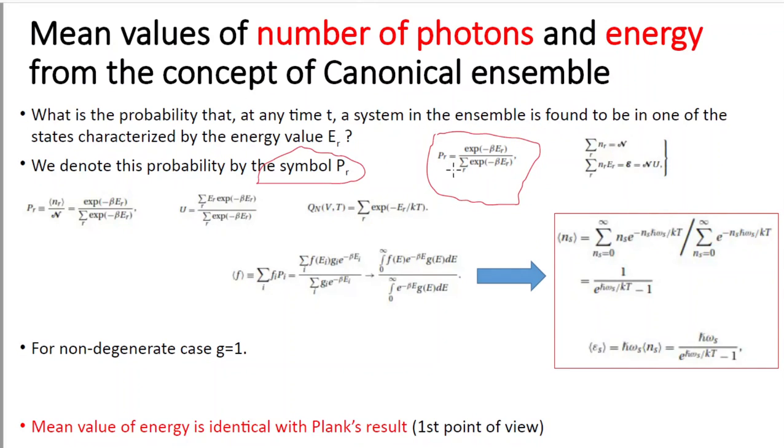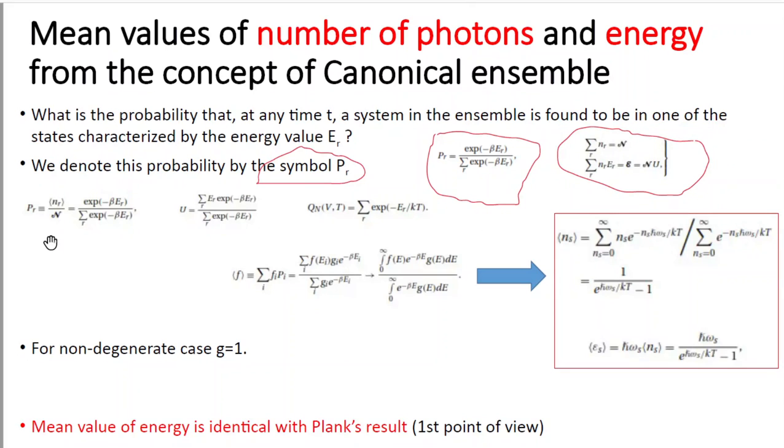So PR is equal to e to the power minus beta ER divided by the sum of e to the power minus beta ER. This is the expression for the probability, and one thing we have to keep in mind is that the sum of NR is equal to capital N, and the sum of NR into ER, that is the total energy E, is equal to N into U.